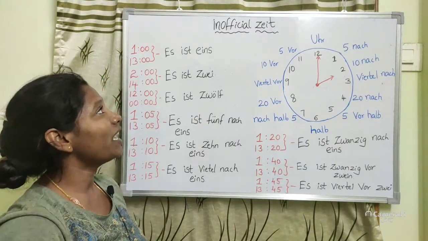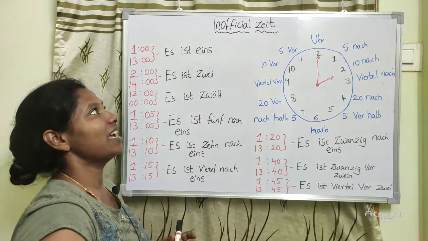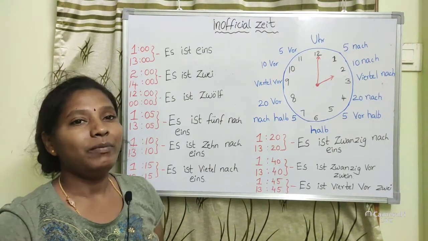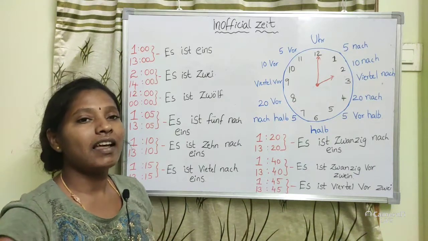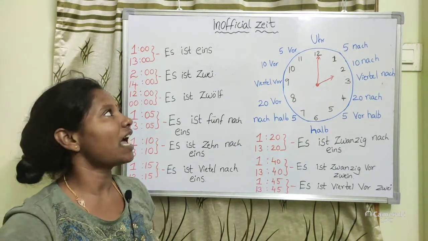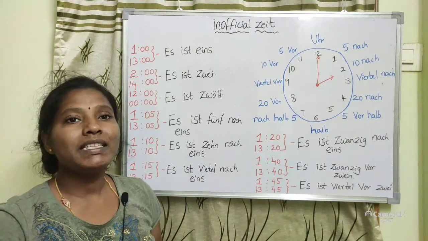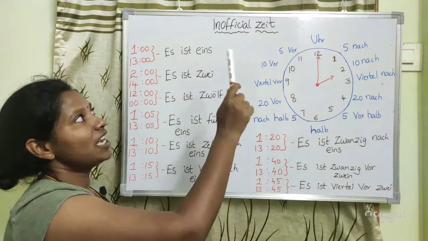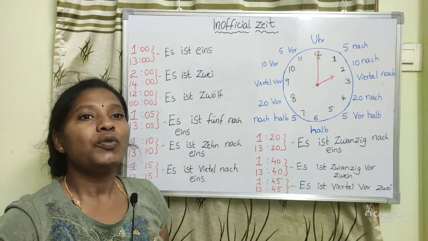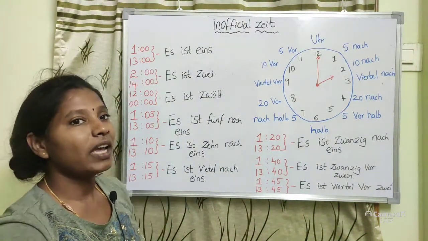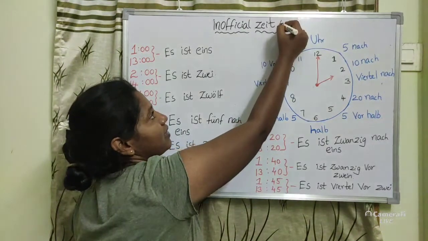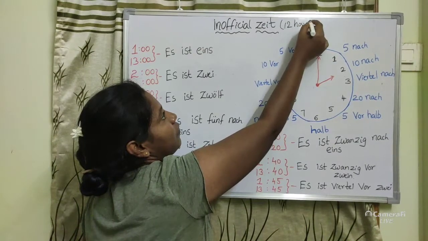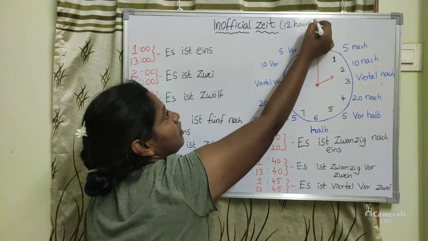Okay, today's topic is inoffizielle Zeit. Inoffizielle Zeit means unofficial timing. We already saw in the last class that official time means the 24 hours pattern. Now inoffizielle Zeit means the 12 hours pattern.